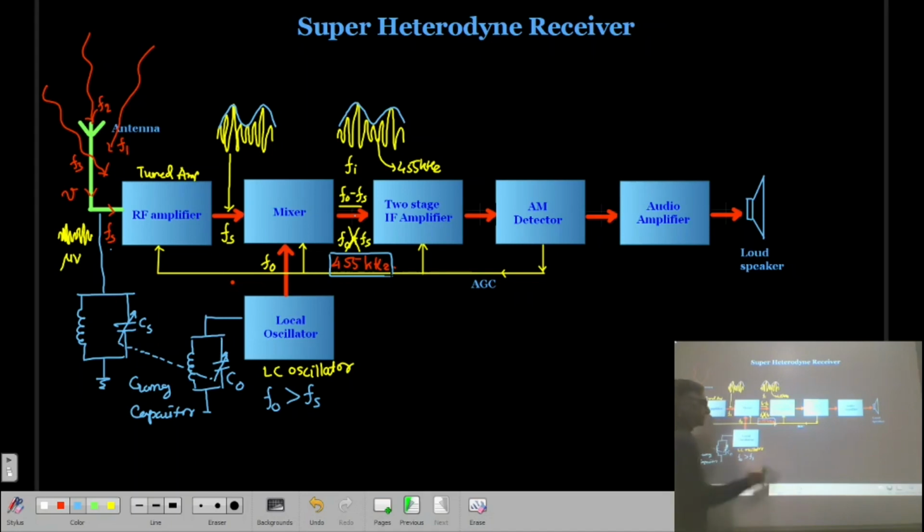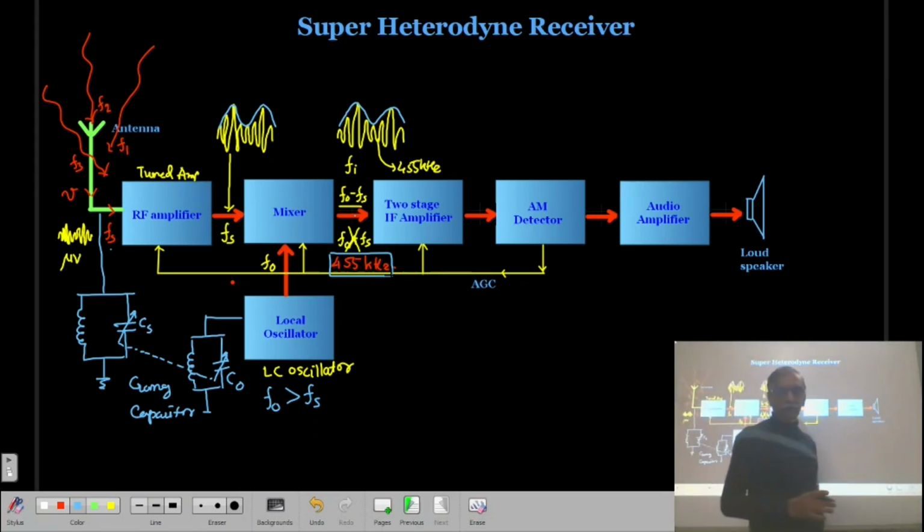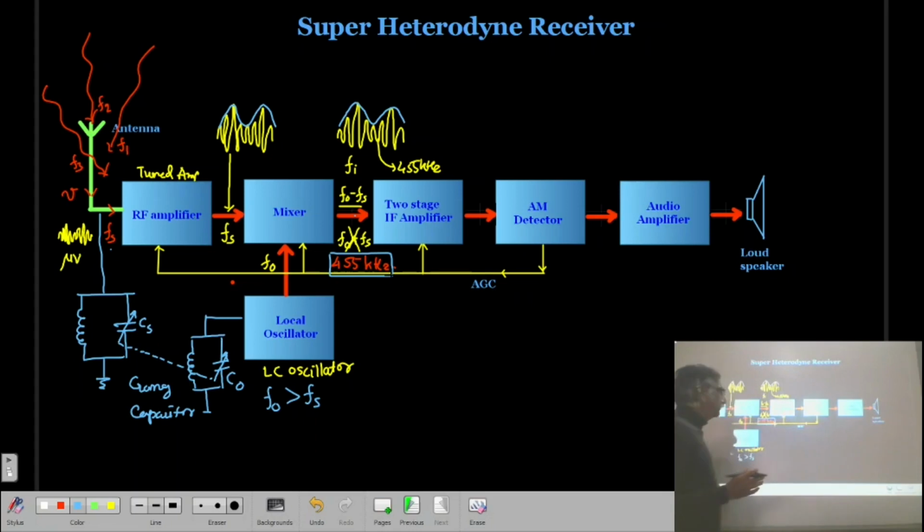Okay. So now whatever the IF frequency is there, it is going to be amplified by 2 or 3 stages of the IF amplifier, and this IF amplifier is again nothing but a tuned amplifier.